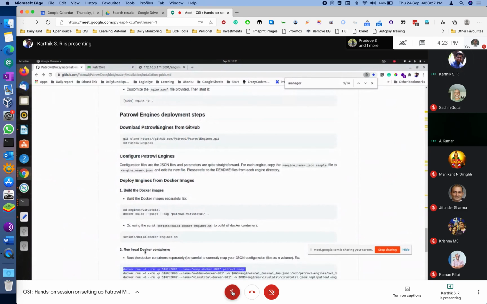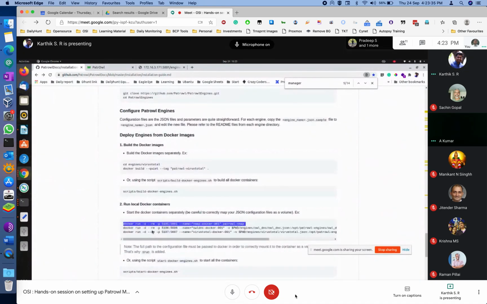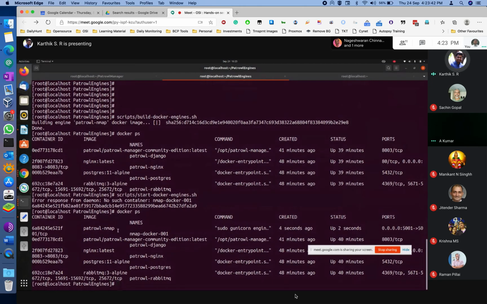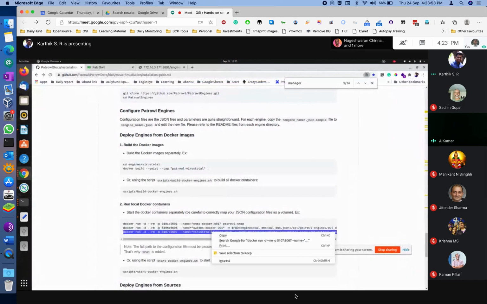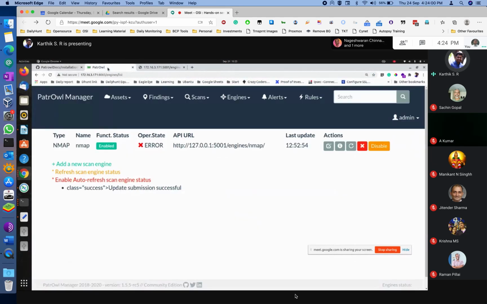Did you run this Docker? You have executed the start engine, right? Yes, I did. Did you start or not? Yeah, stopped, and after that only it is coming here, no? Patrol and Nmap. Okay. Now, Karthik, do one thing. No, hold on. Go to the patrol interface. Go to engine, edit. Just copy this.